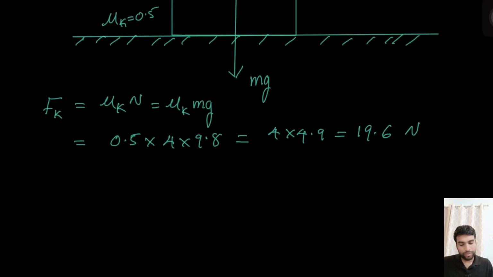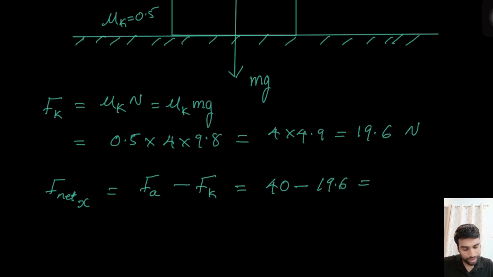Right. Now the motion only is along the x direction, so let's focus on Newton's second law in the x direction. So F net x, that means net force in the x direction, is F applied minus Fk. Why it is minus Fk? Because the friction is acting in the negative x direction. So the net force along the x direction will be 40 minus 19.6, which is clearly 20.4 Newton.